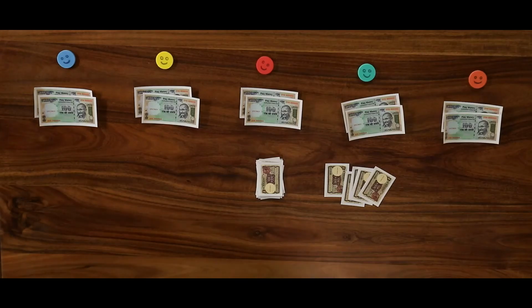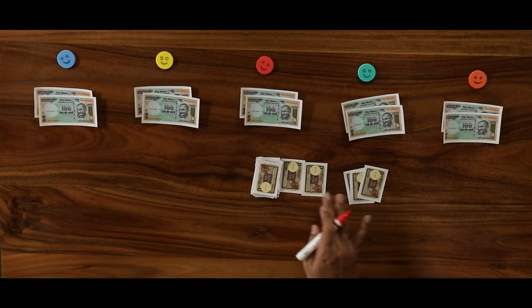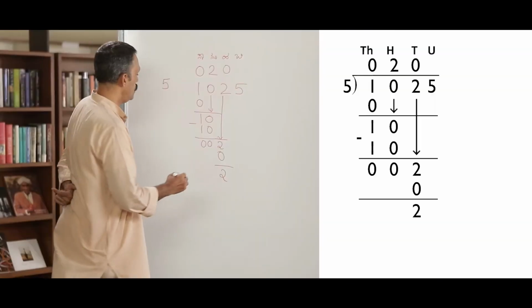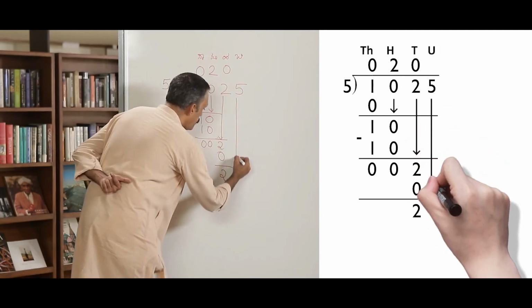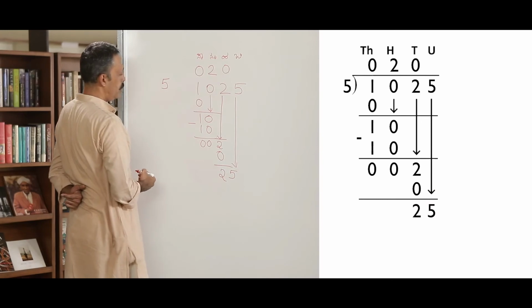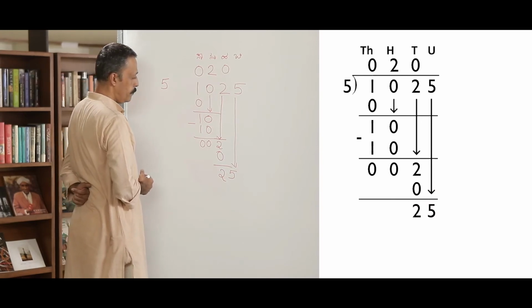Apart from that, how many 1 rupee notes did I have already? 1, 2, 3, 4, 5. I had 5 of 1 rupee notes. So now totally I have 25 rupees. Can we distribute these 25 rupees?